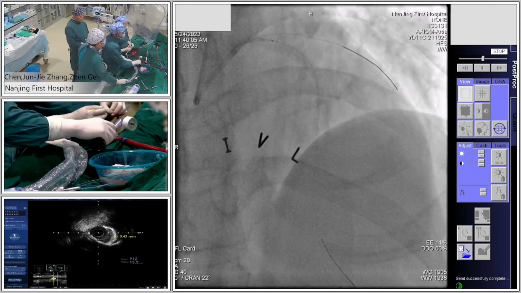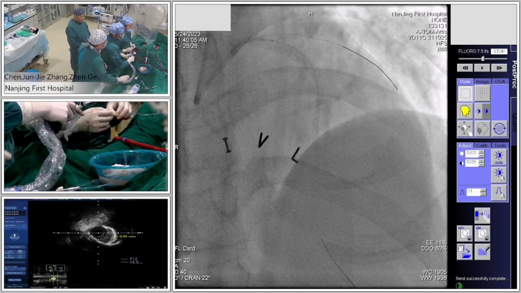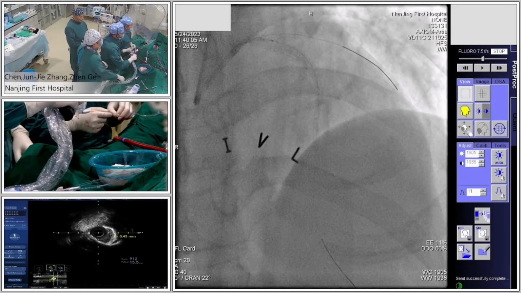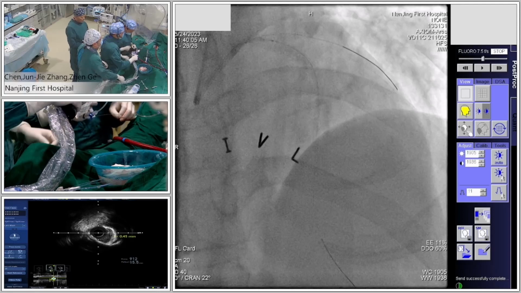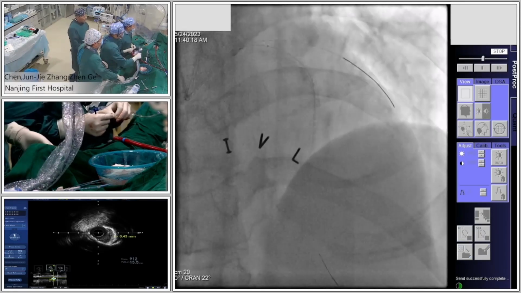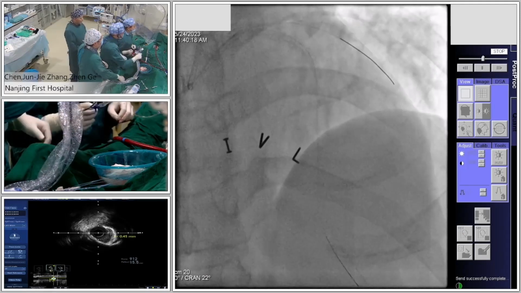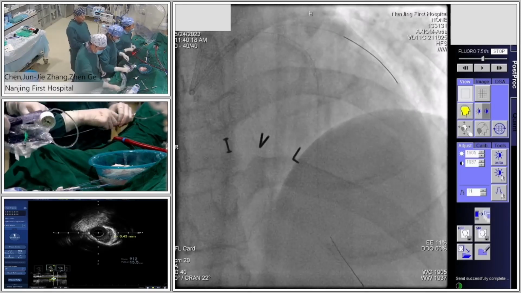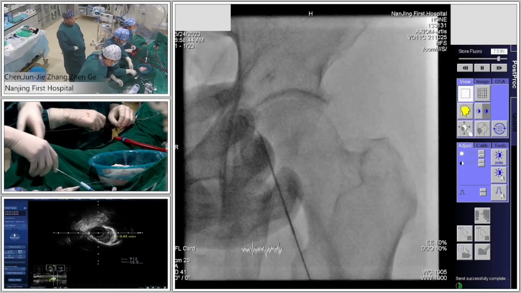So we should be careful because the distal left main was coated by the balloon. Yeah, from this angiogram, we can see the balloon expansion very well. I think it's enough. I will remove this IVL balloon. Yeah, I think so.